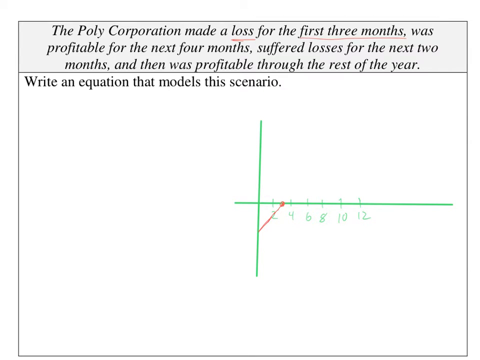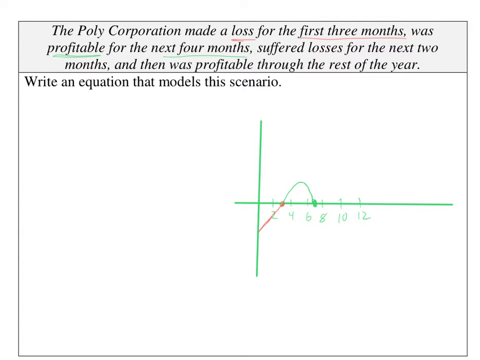All right. Then, for the next 4 months, look here carefully, for the next 4 months, I made a profit. Okay, so I make money now for 4 months. So for 4 months, if we're at 3 months already, what's 4 months later? What's 3 plus 4? That'd be 7 months. So we're now here at 7 months, and I made profit that whole time. So wouldn't that be positive values? So if you think about that, if I made profit, would I go like something like this? Would I be in the positive for 4 months? Red is negative. The green now is positive.